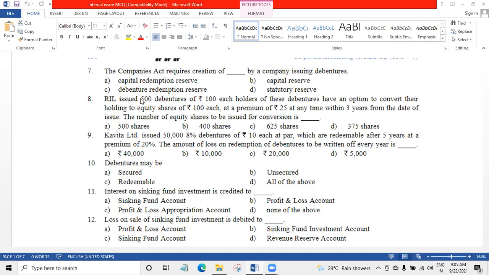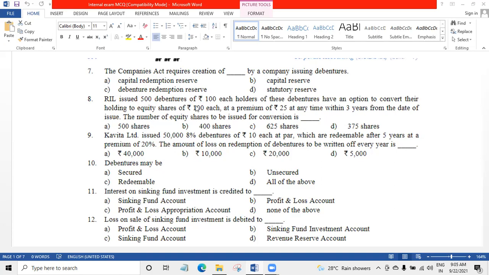First, calculate the value of debenture 500 into 100, that is 50,000. Okay, 50,000 divided by 125. Price of equity share, face value plus premium. 100 plus 25, 125.